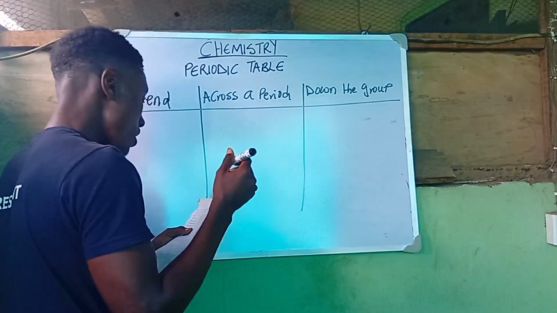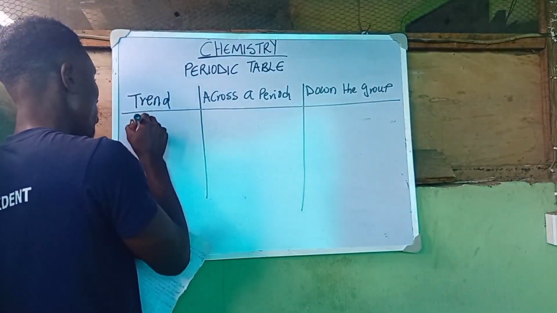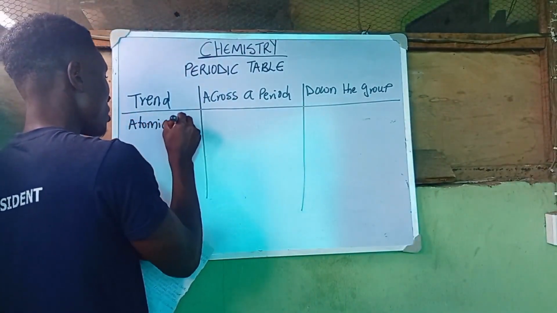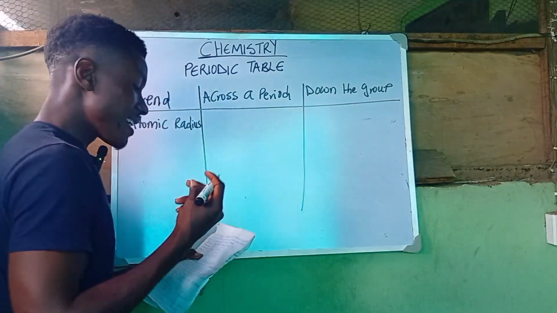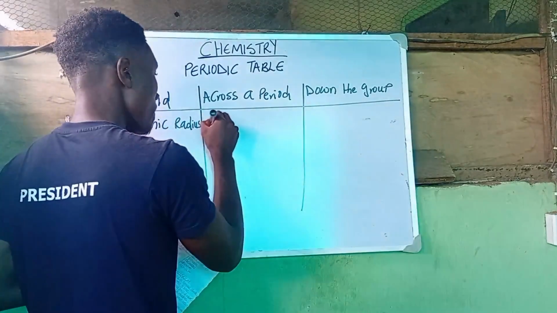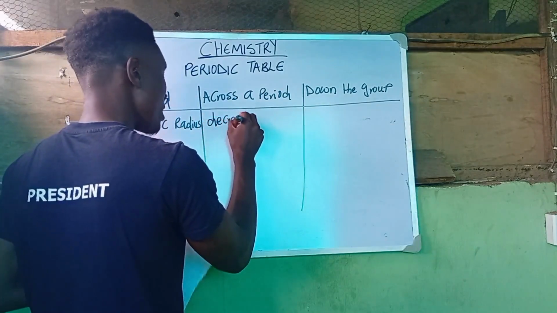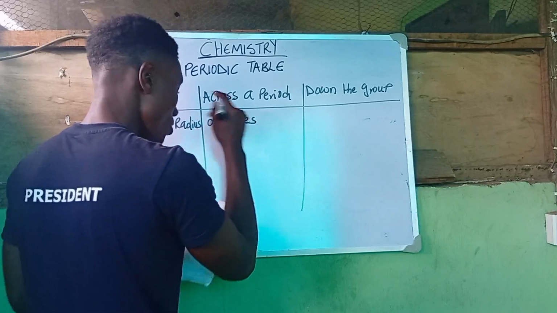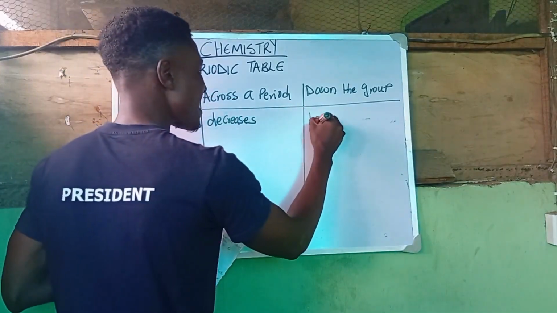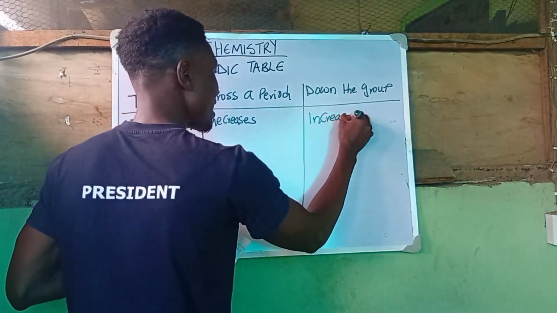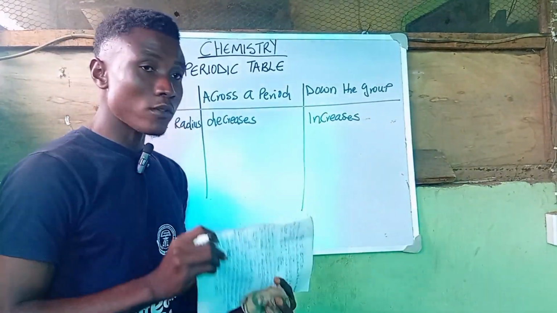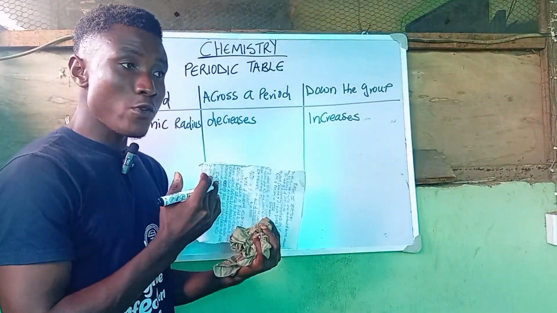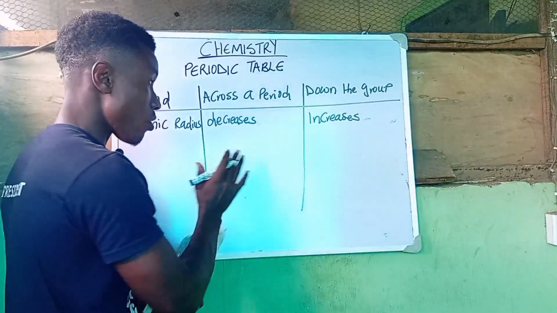So the first one here we have is the atomic radius. For the atomic radius, it decreases across a period, and it increases down the group. So when you have your picture of the periodic table, from there you can get notice of all these concepts.